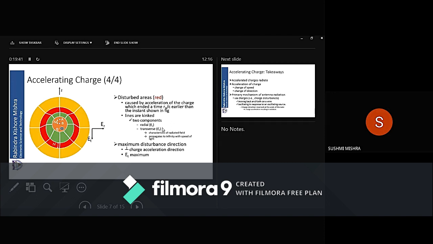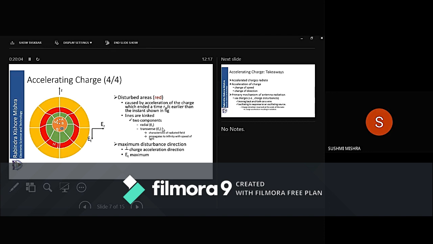And therefore, the maximum disturbance direction is perpendicular to the charge acceleration direction. The charge is accelerating along the Z direction. Disturbance is maximum along a direction which is perpendicular to it. And at that instant, E_T is maximum.